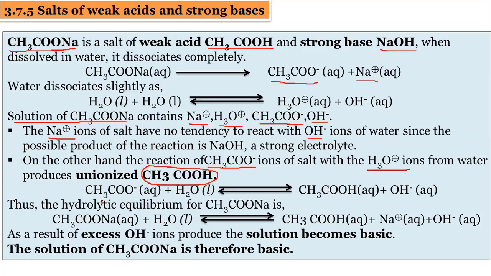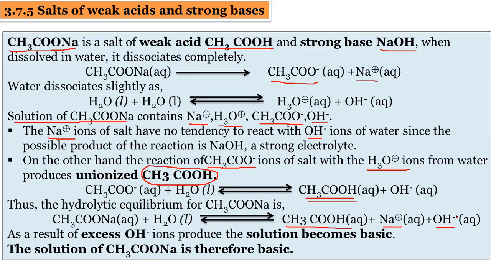So CH3COO minus plus H2O gives unionized acetic acid. So the hydrolytic equilibrium of sodium acetate is given: it forms CH3COOH plus Na plus OH minus.